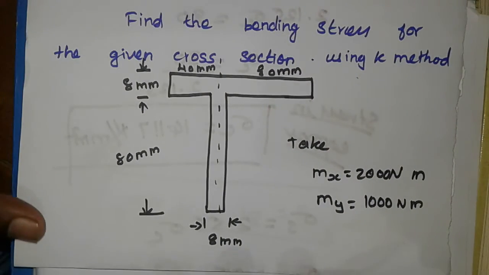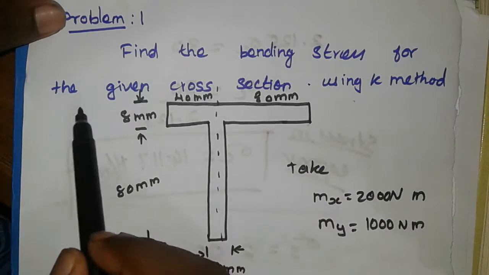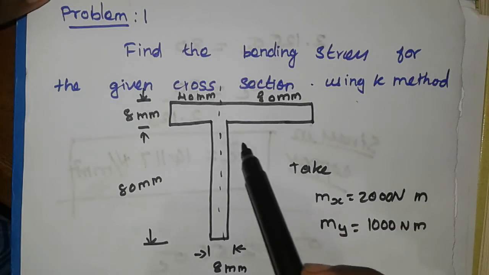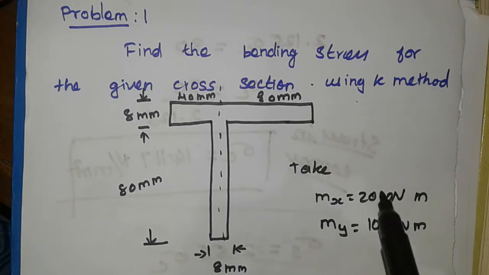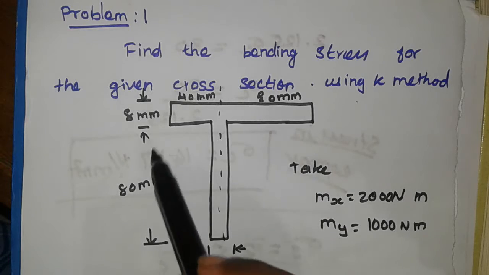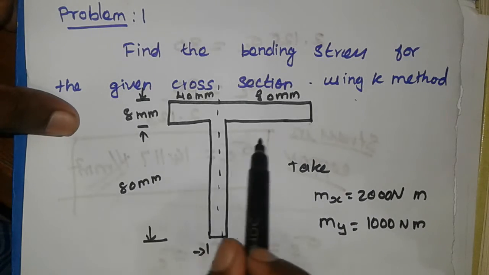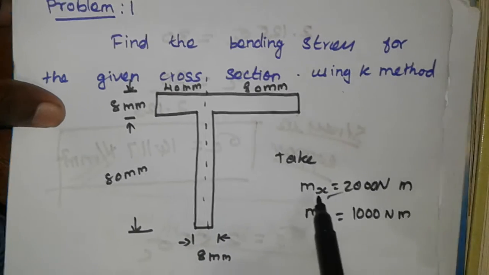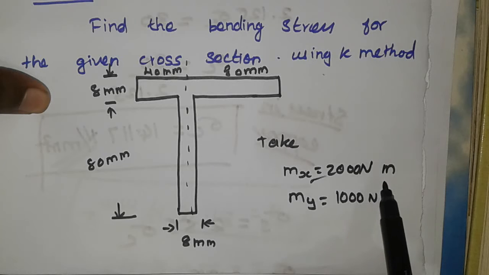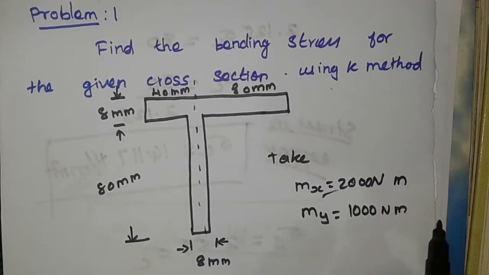Please take down the question. Find the bending stress for the given cross section using the K method. Using an unsymmetrical T section, we are going to solve this unsymmetrical T section using the K method. The given data are the dimensions here. Take Mx value 2000 Newton meter and moment about y value 1000 Newton meter. Please take down the question.